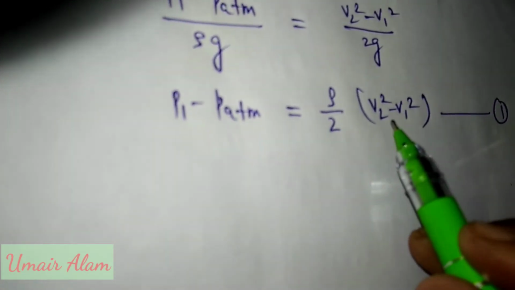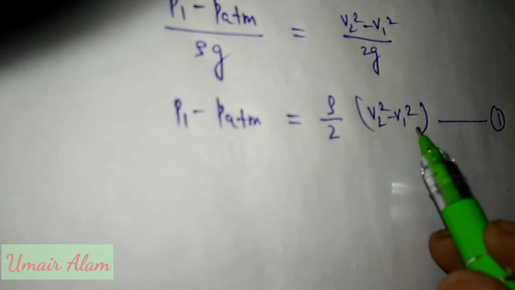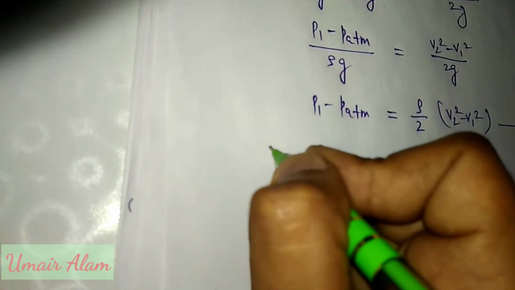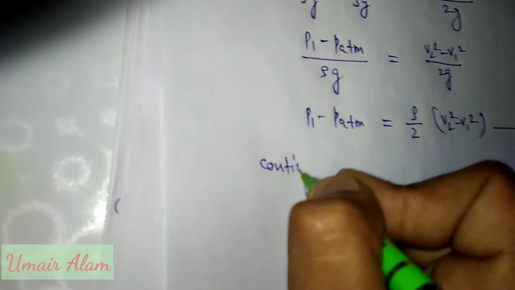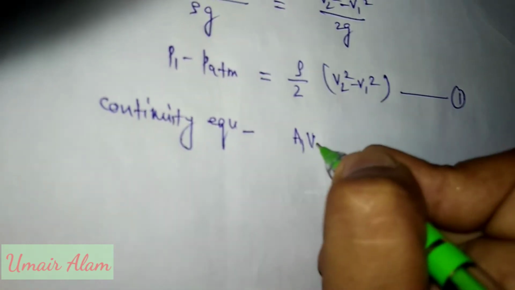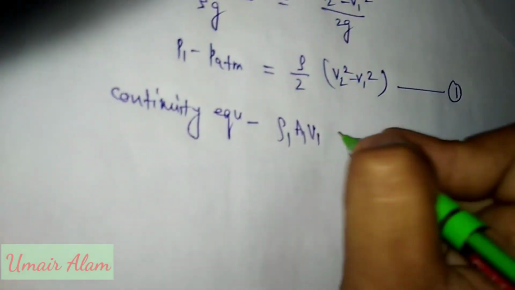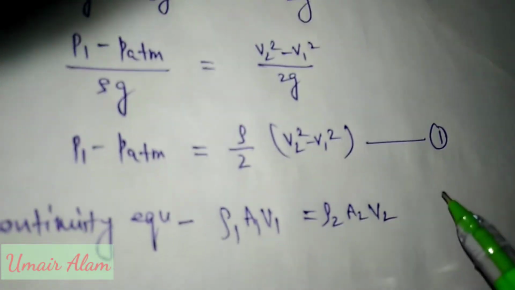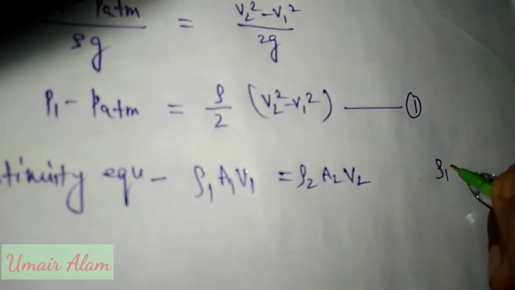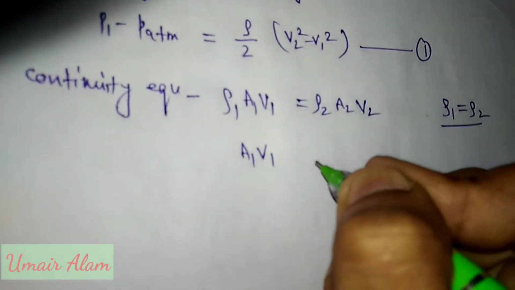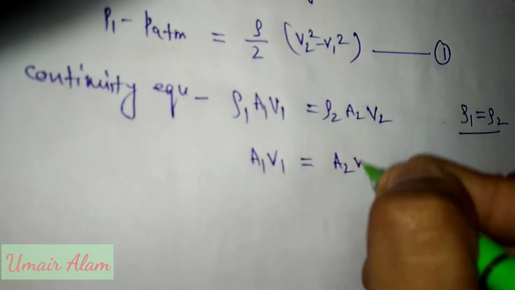We do not have V1 here, so we will calculate V1 by using the continuity equation. According to the continuity equation, rho 1 A1 V1 is equal to rho 2 A2 V2. Here the density of air is constant, so rho 1 equals rho 2, and A1 V1 is equal to A2 V2.